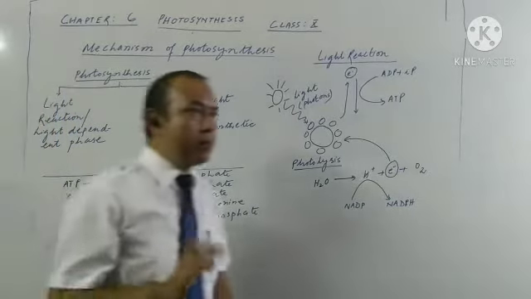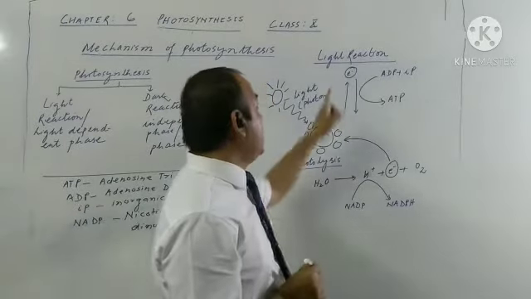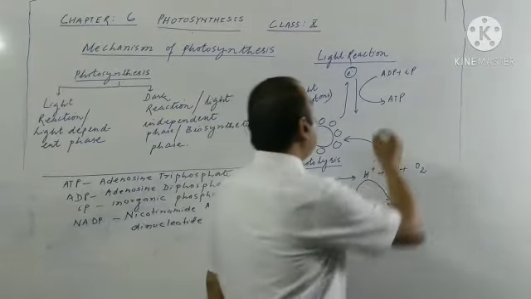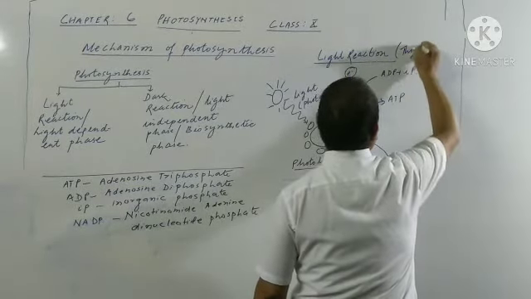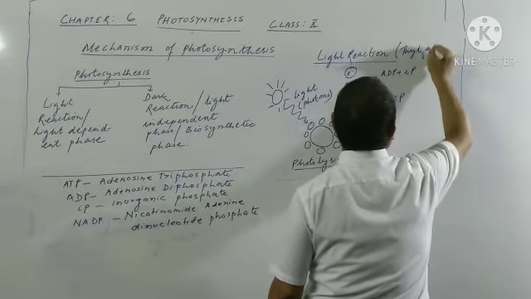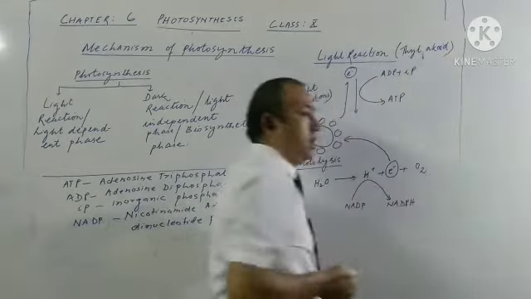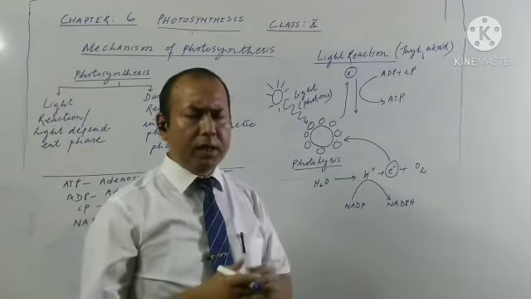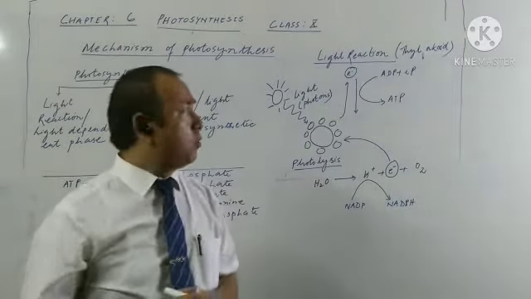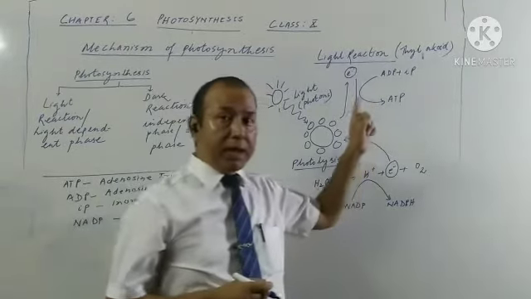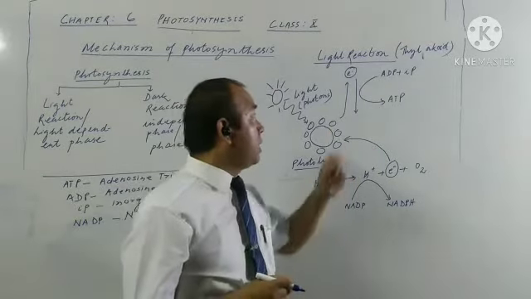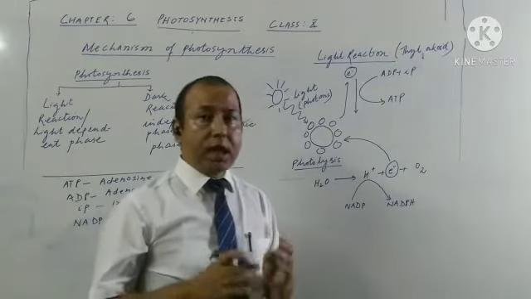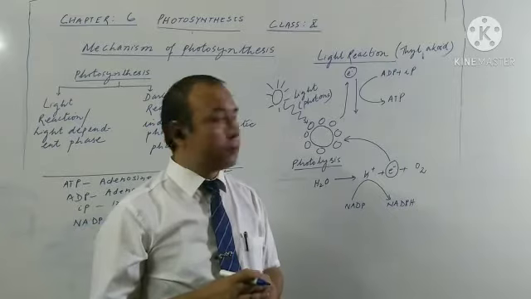First important point which we need to remember is that the site of this light reaction is thylakoid, about which we have just now studied in the structure of chloroplast. So many times the question has been asked about the site of light reaction of photosynthesis. So what you need to write is thylakoid. So it is the thylakoid where light reaction usually occurs.